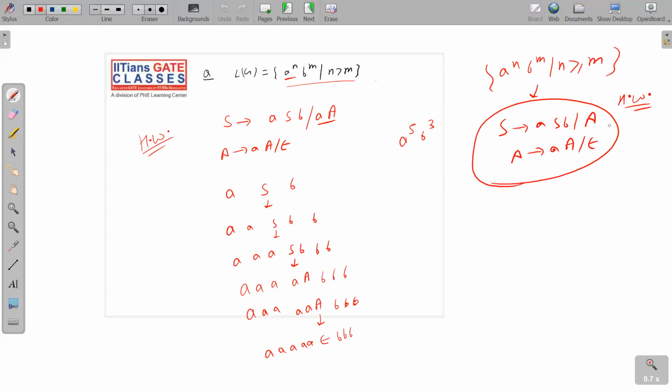Please note it down carefully. The homework is you have to see why this grammar is correct for this language. You should check boundary conditions only. Boundary conditions means the null string must be present. So is null generated by this grammar or not? S implies A goes to null. Yes, null is generated. Second should be AB. Yes, S implies ASB, S goes to A, A goes to null, and so on. Like this, you have to check.